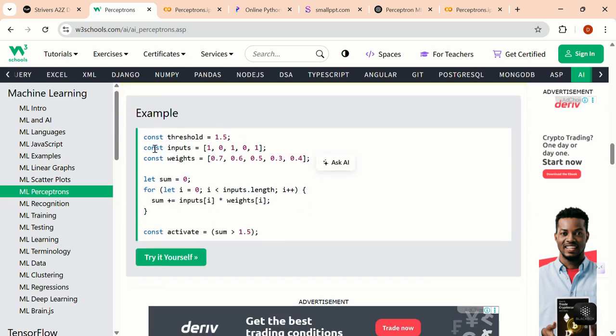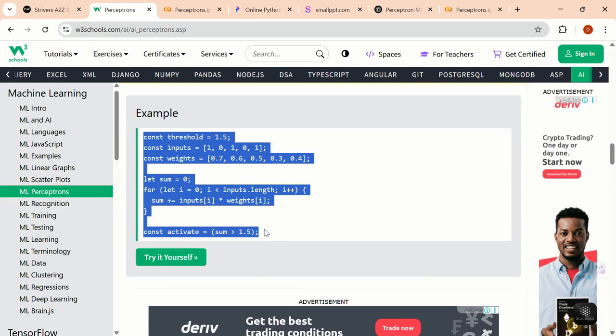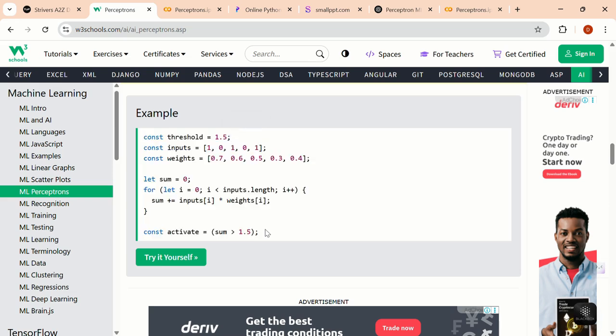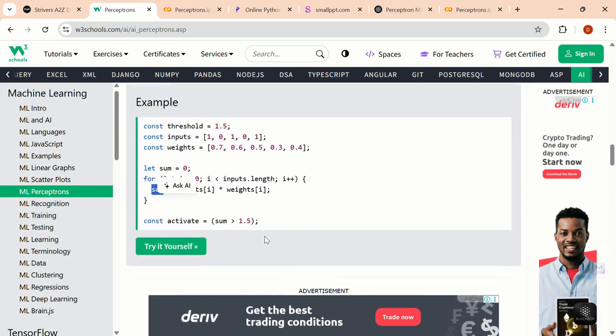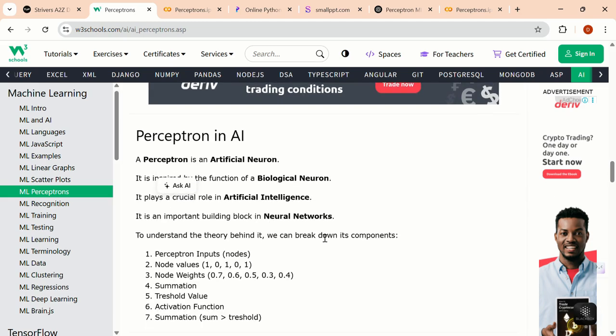So let us look at a very simple example where we'll be looking at code on perceptrons. How does a perceptron really work in the physical world? Let me take a threshold value as we have seen before, 1.5. I've taken one input and some weight to it. Now what do we do, guys? I just multiply this input with the weight and store it in the sum. Then I check: if the sum is above 1.5, I am allowed to go. If not, I am not allowed.